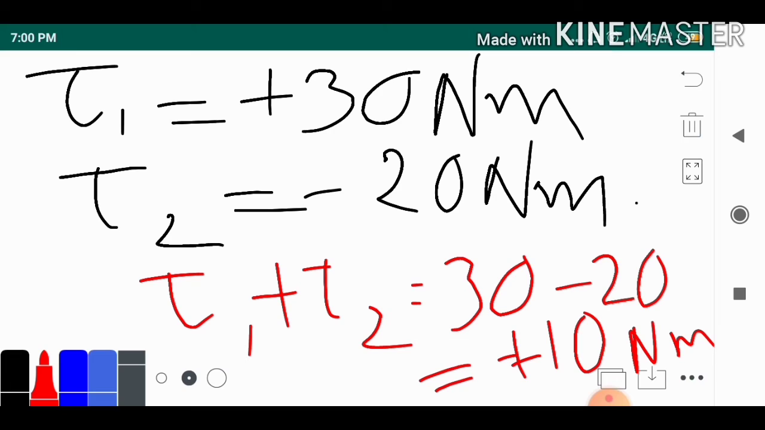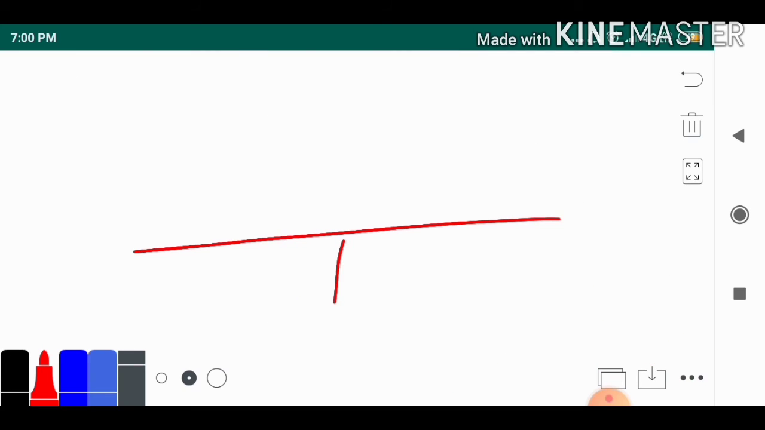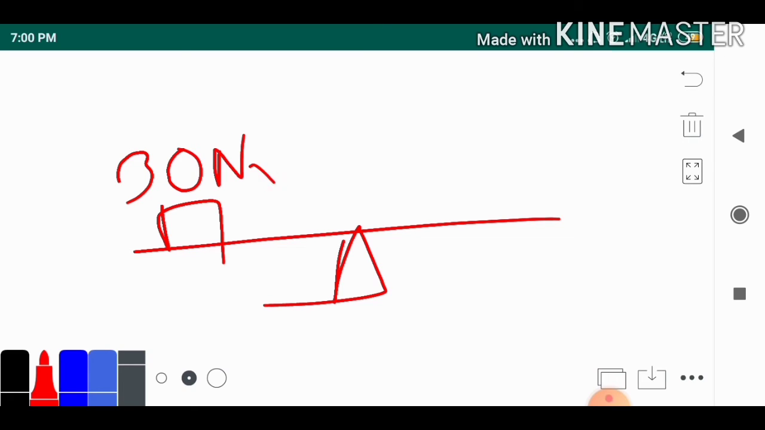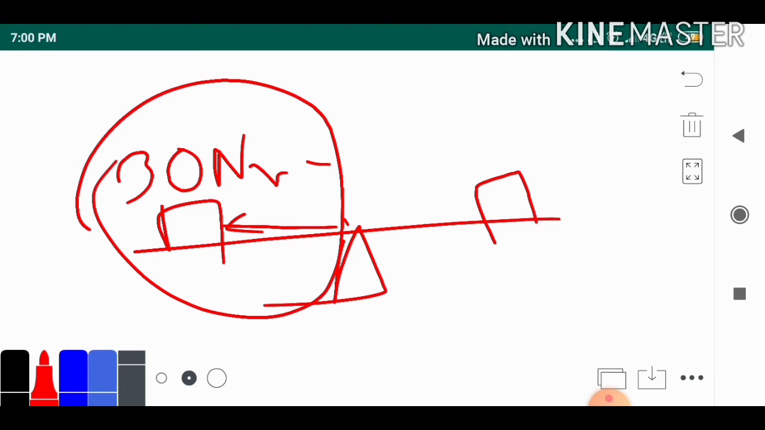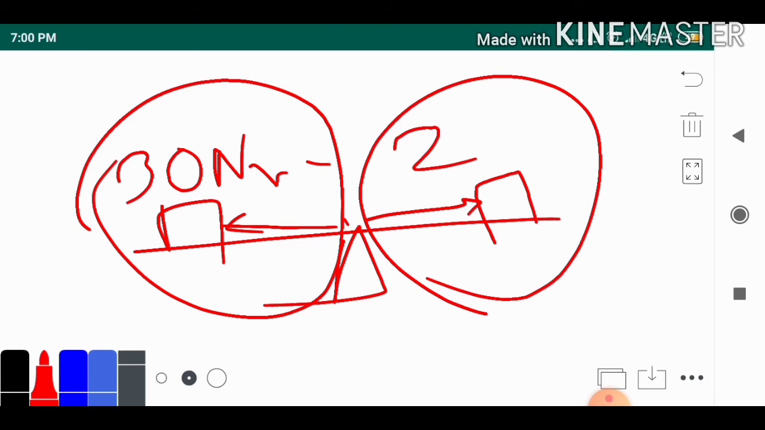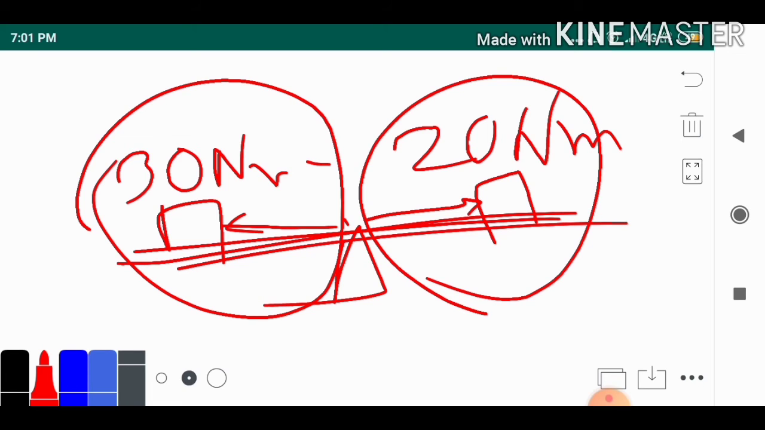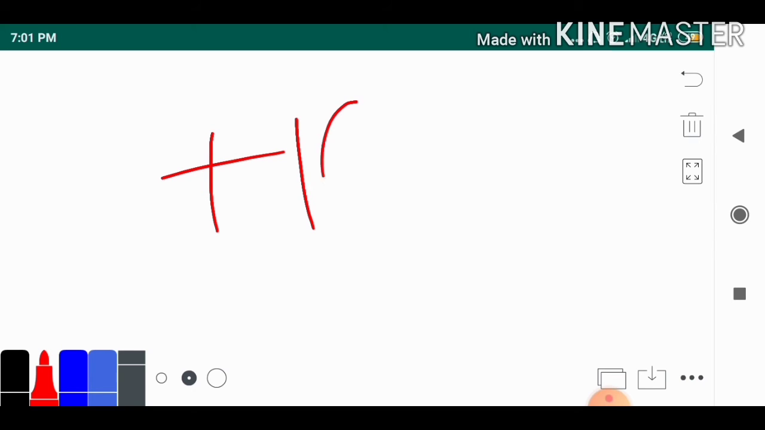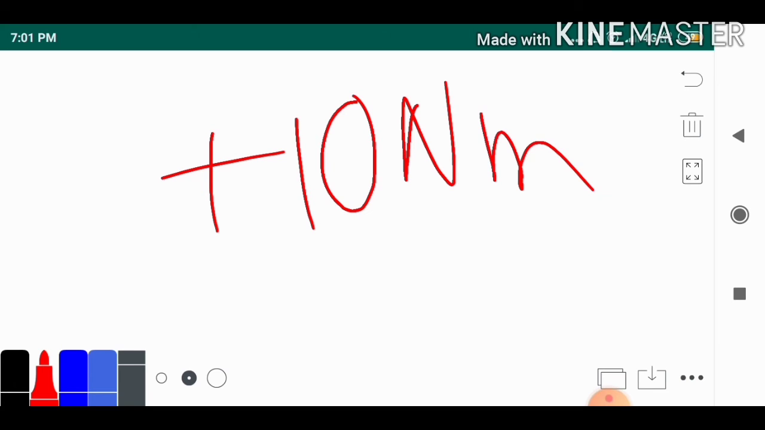Now let me represent it diagrammatically. This was 30 Newton meter, and the torque by this force is 20 Newton meter. Now what do you think? In which side will this move? Obviously it will move in this side, that is the anti-clockwise direction, and our answer also came plus 10 Newton meter, not minus 10.